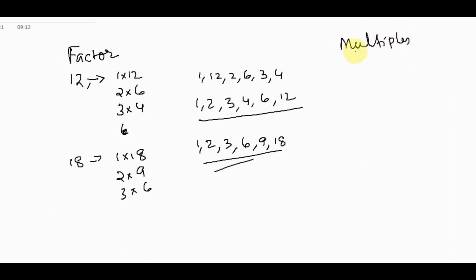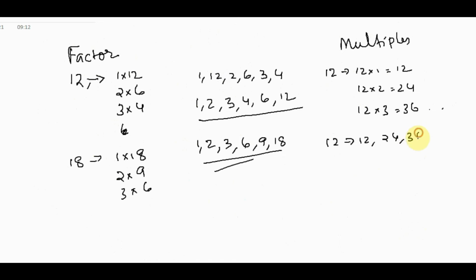Then what are multiples? Let us find the multiples of 12. That means 12 into 1 is equal to 12, 12 into 2 is equal to 24, 12 into 3 is equal to 36. Like this it goes on. So the multiples of 12 are 12, 24, 36, going on. Here we discuss that factors are limited, but multiples are infinite. They go up to infinity.